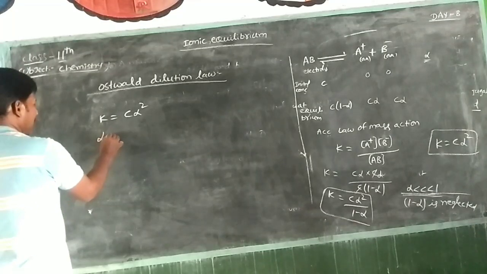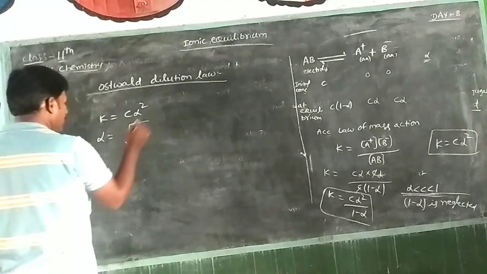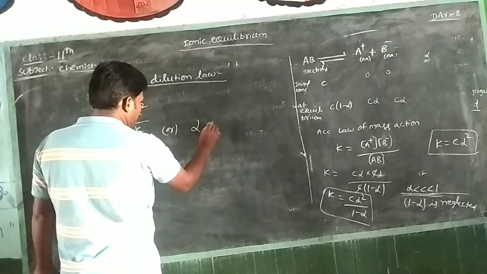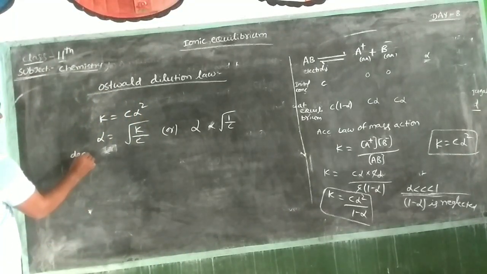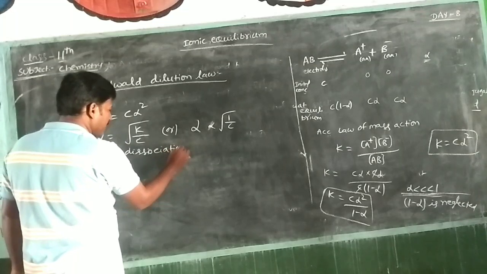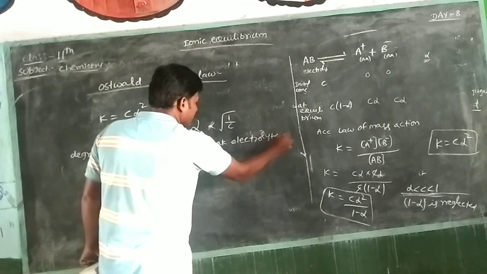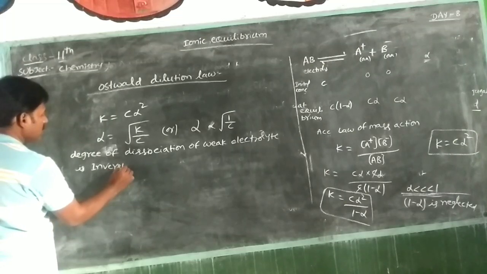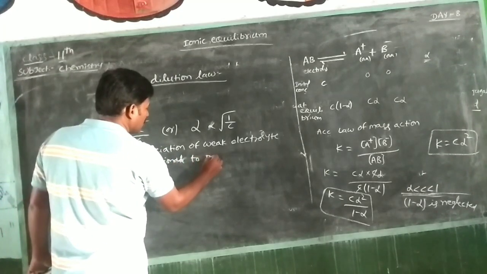Now alpha square is equal to K by C, so alpha is equal to root K by C. That means alpha is directly proportional to 1 by root C. That means the degree of dissociation of a weak electrolyte is inversely proportional to the square root of concentration.